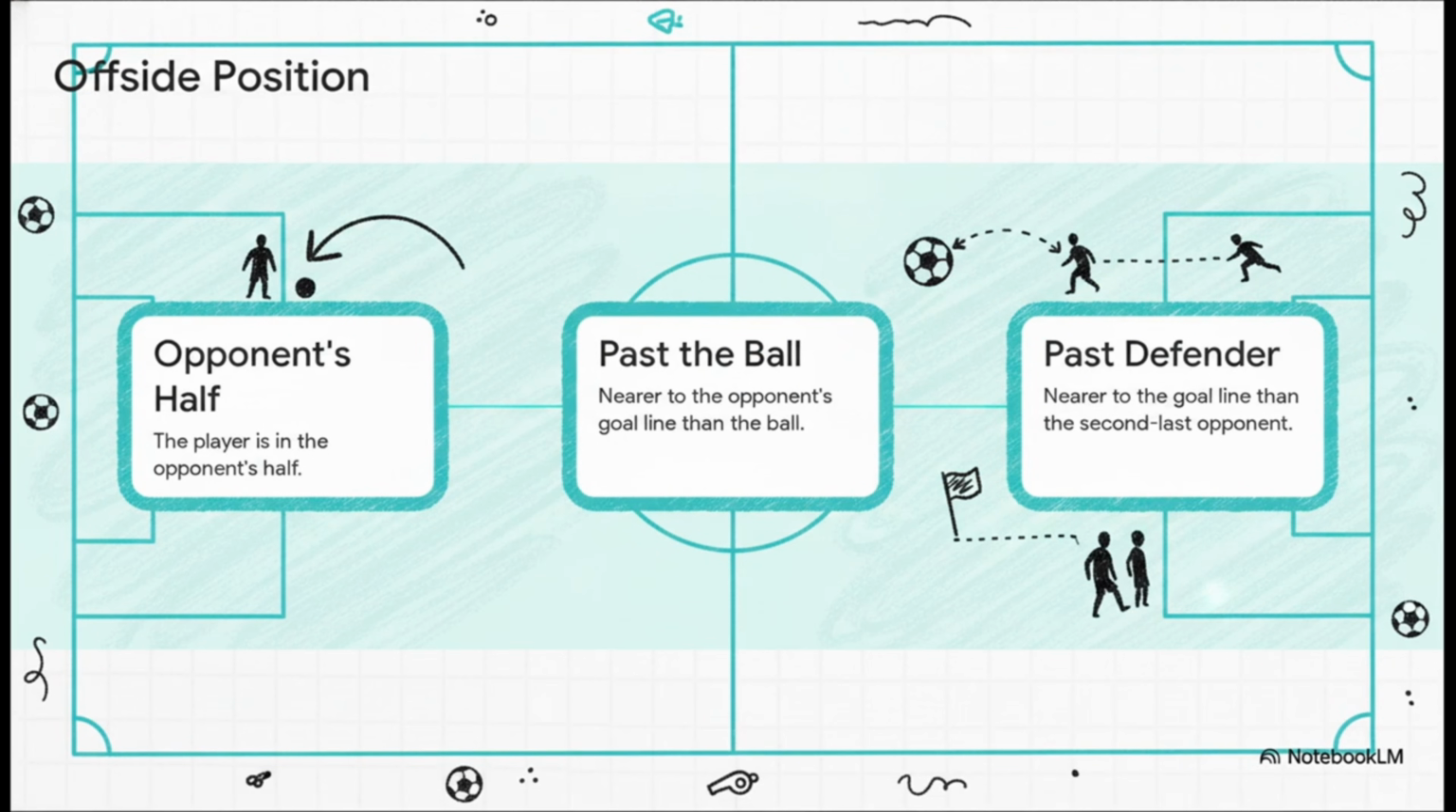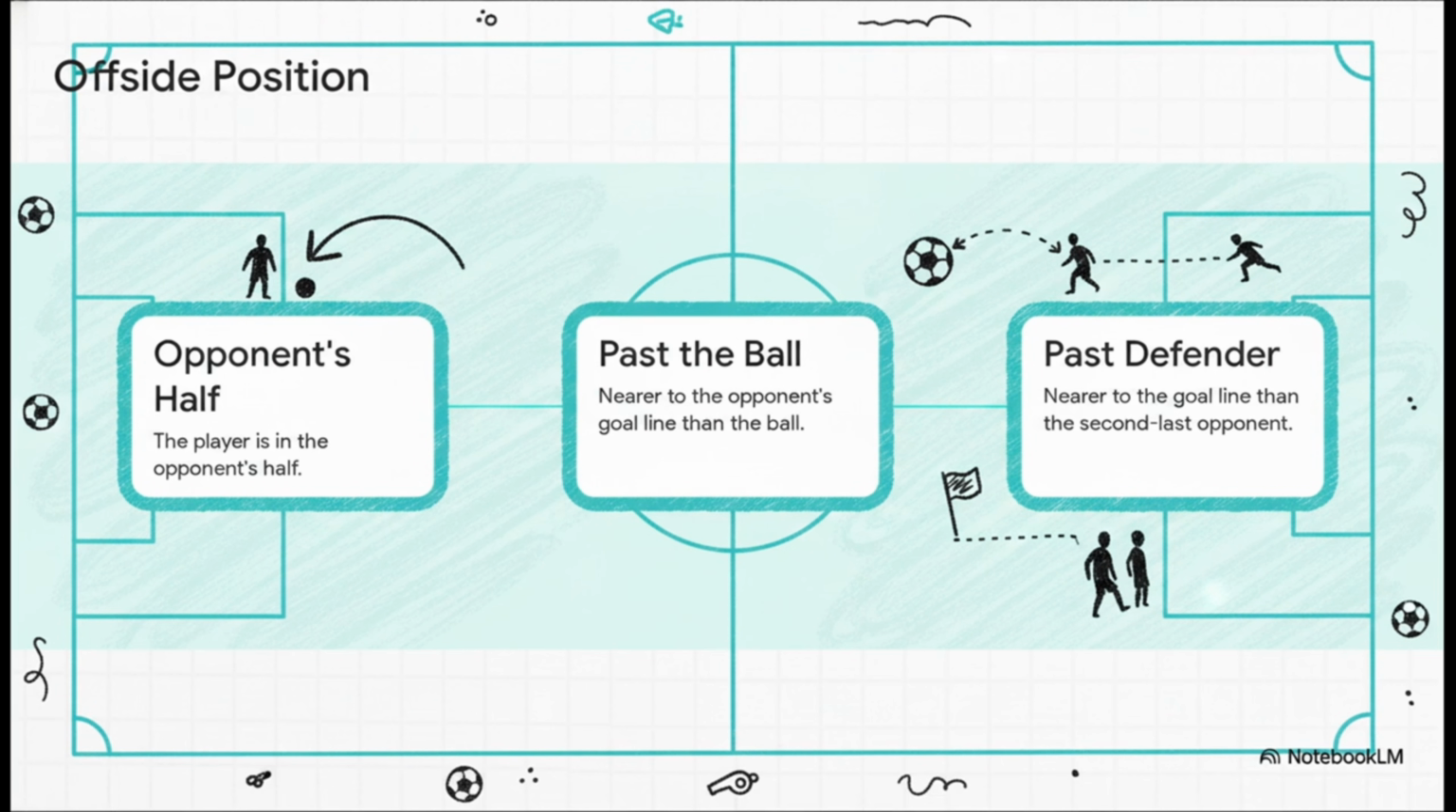So to physically be in an offside position, a player has to meet these 3 geographical steps simultaneously. Number 1, they gotta be in the opponent's half of the pitch. You literally cannot be offside in your own half. Number 2, they must be nearer to the opponent's goal line than the ball itself. And number 3, they have to be nearer to the goal line than that crucial second-last opponent we just talked about. If all 3 of those check out, boom, the player is in an offside position. But, and here's the secret, just standing in that position isn't automatically an offense.